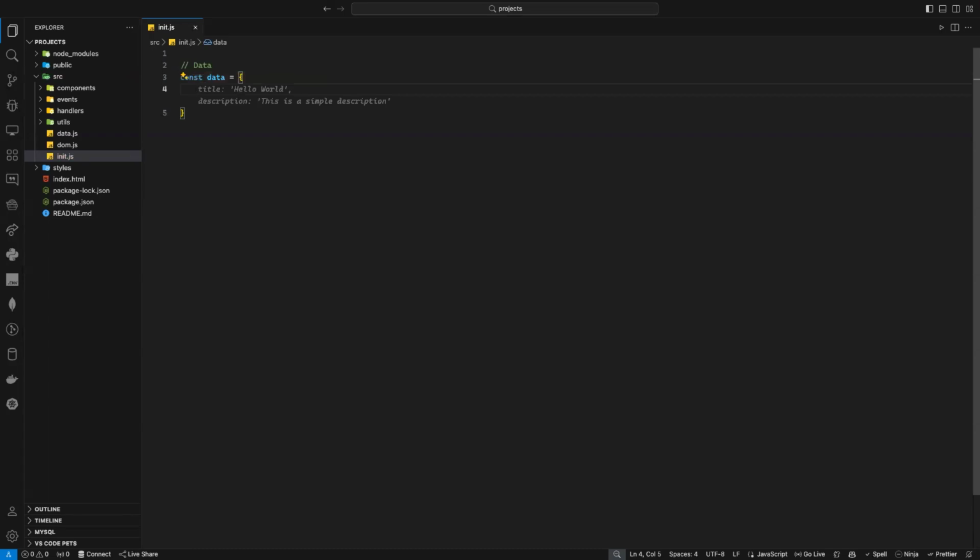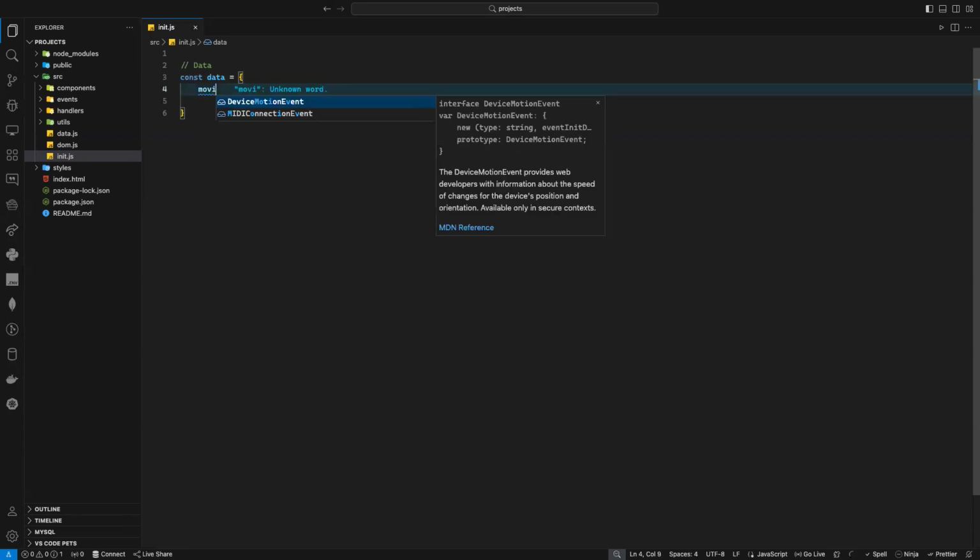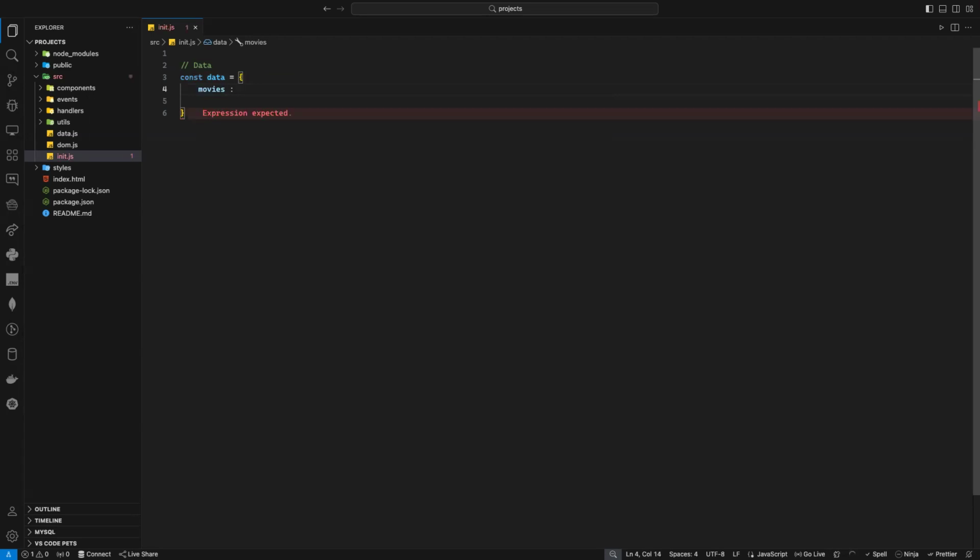So my data here, as you can see, I have an object. And in this object, I will have different movies. So I can just say movies like that. And movies will be an array, and it's an array of objects.